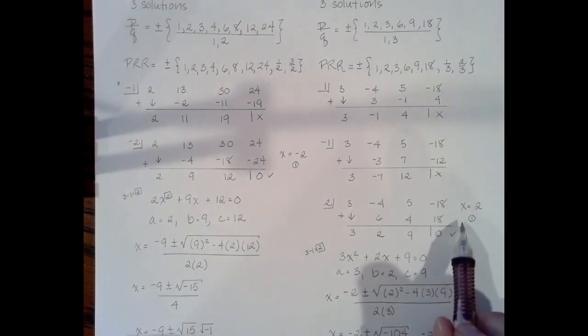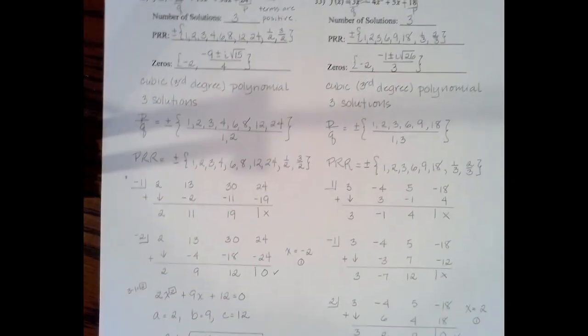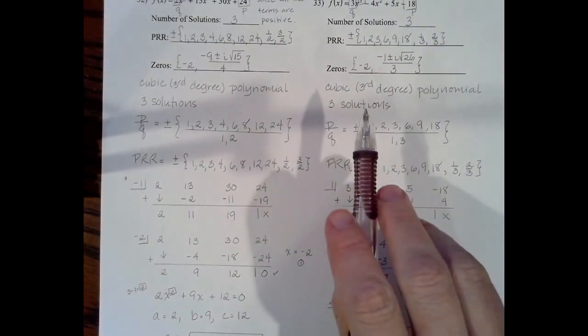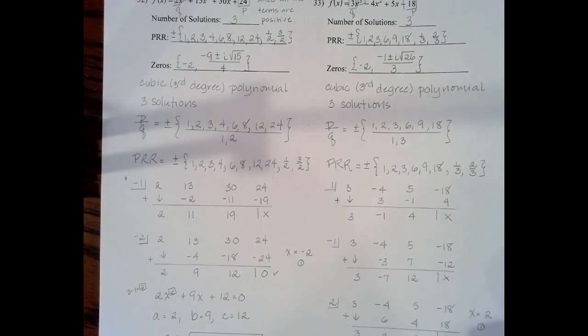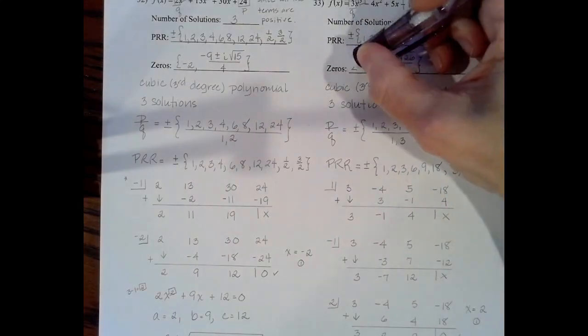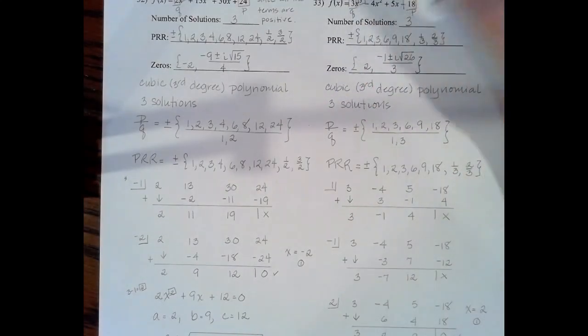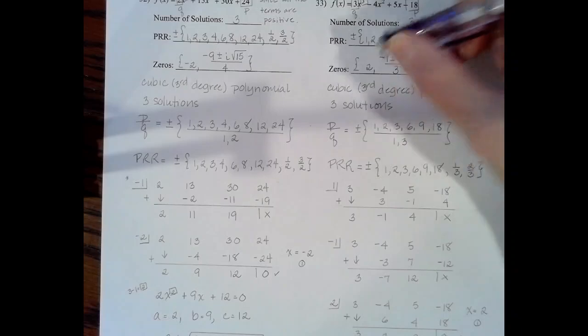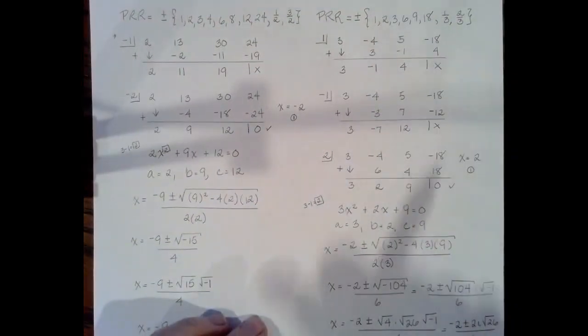So we've found our first solution, x equals 2. So I would go ahead and copy that up here for your zeros so you don't forget to find it or have to look for it later. So, oh, +2. Sorry, that should be a +2, not a -2. Fix that. Yeah, there we go. Sorry, that should have been a +2. All right, now let's keep going.